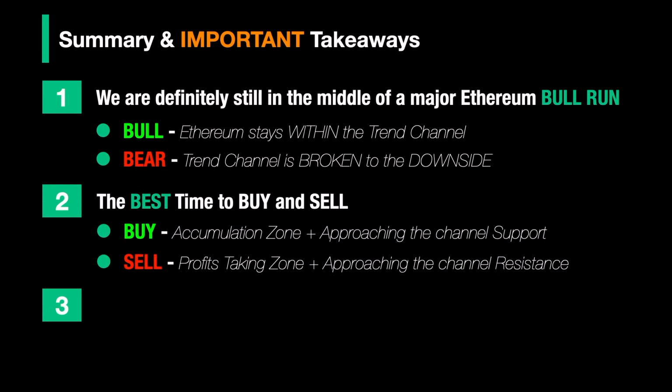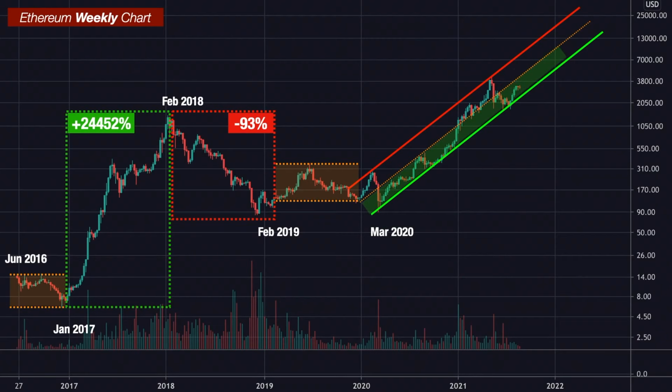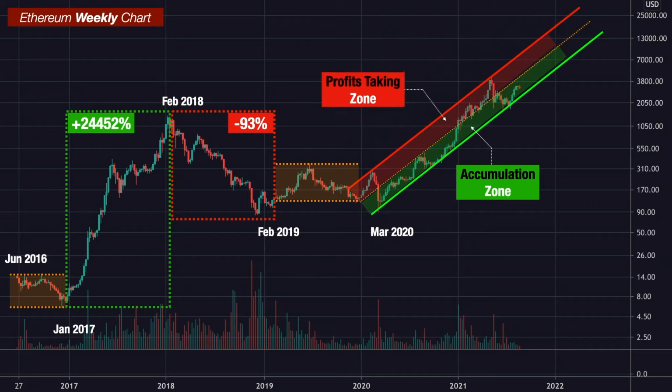Second, the best time to buy Ethereum is when the prices are traded within this green accumulation zone, which is between the lower support line of this trend channel and the mean reversion line in the middle. On the other hand, the best time to start slowly taking some profits from your existing Ethereum positions is when the prices are within this red profit taking zone, which is between the upper resistance and the middle mean reversion line.